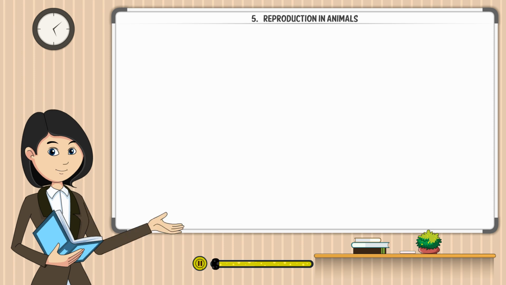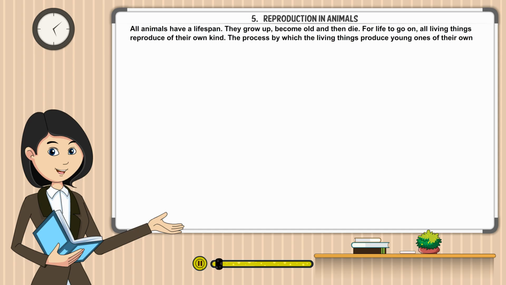Chapter 5: Reproduction in Animals. All animals have a lifespan. They grow up, become old, and then die. For life to go on, all living things reproduce their own kind. The process by which living things produce young ones of their own kind is called reproduction.